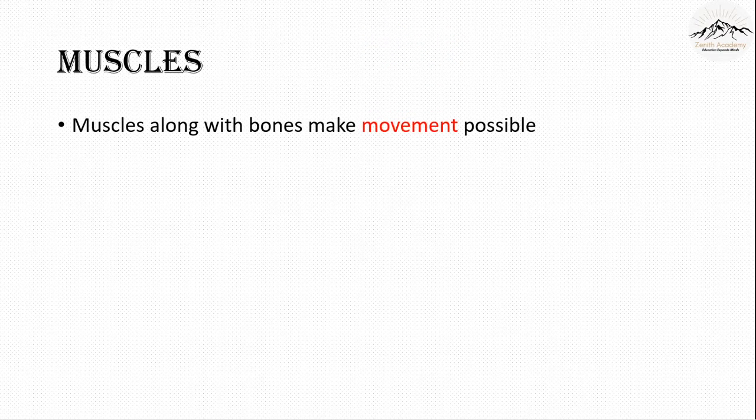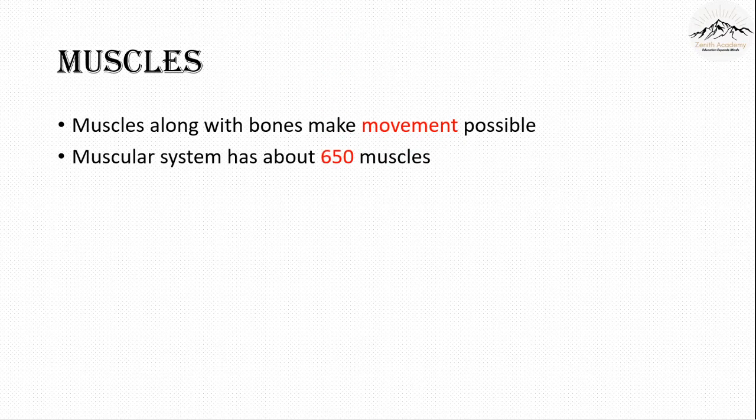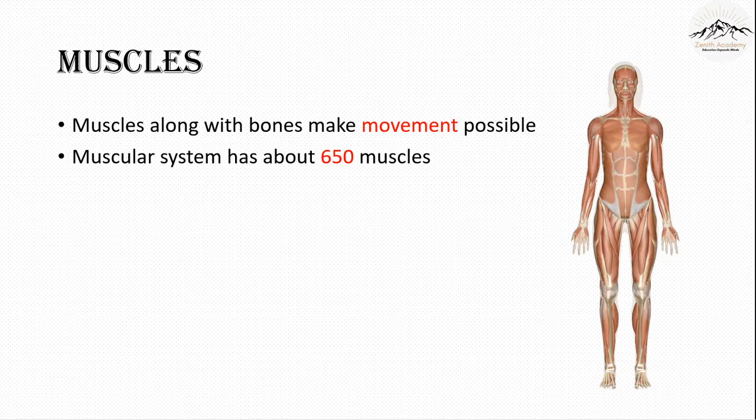Now let's move on to muscles, the muscular system, that is the next part of our chapter. Muscles along with bones make movement possible. The muscular system has about 650 muscles. This is our muscular system. All the muscles in our body, the number of muscles is 650.